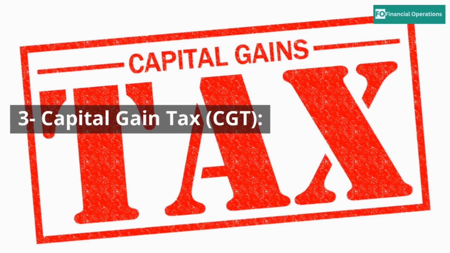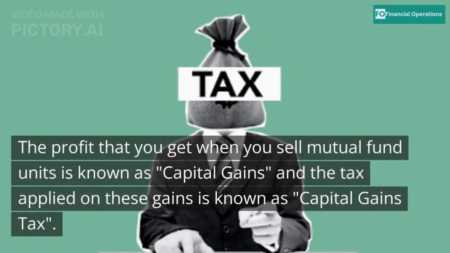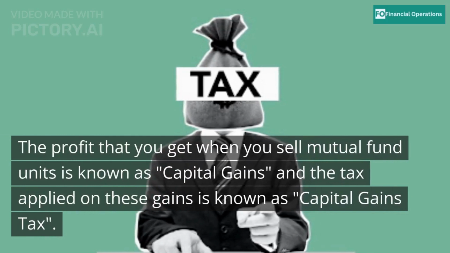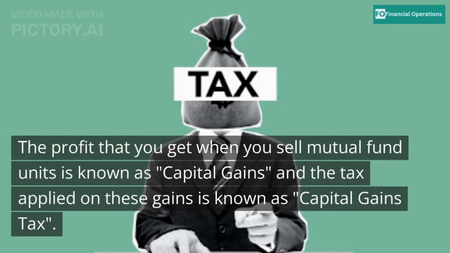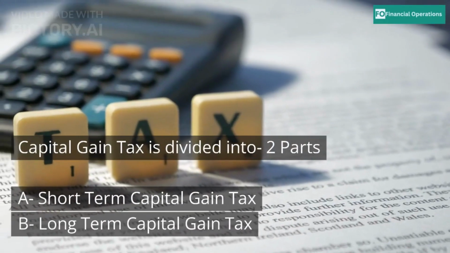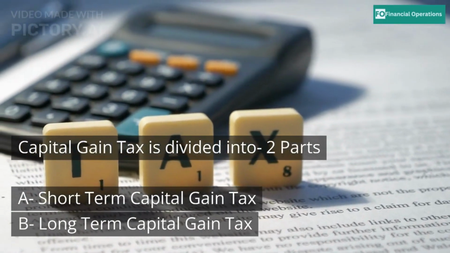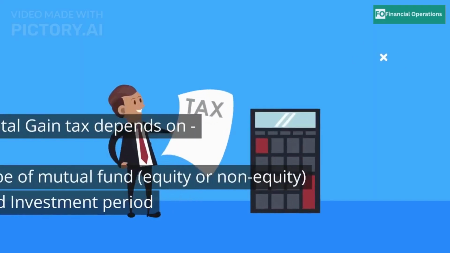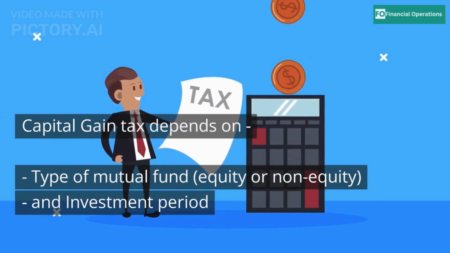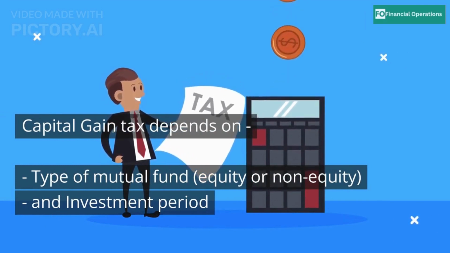3. Capital gain tax, CGT. The profit that you get when you sell mutual fund units is known as capital gains, and the tax applied on these gains is known as capital gains tax. Capital gain tax is divided into two parts: A. Short-term capital gain tax, B. Long-term capital gain tax. Capital gain tax depends on type of mutual fund, equity or non-equity, and investment period.